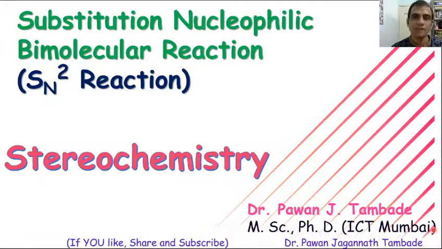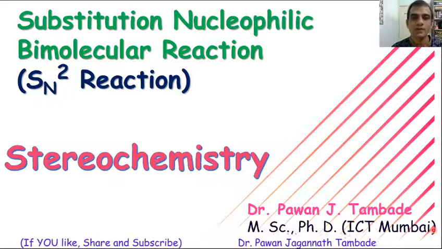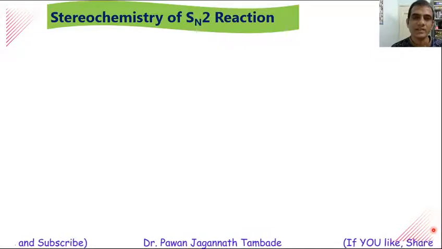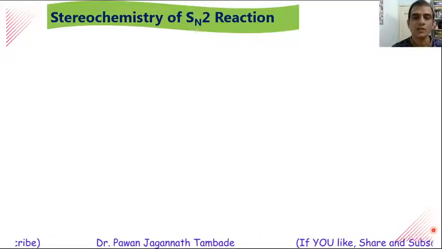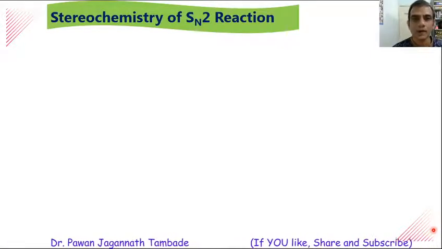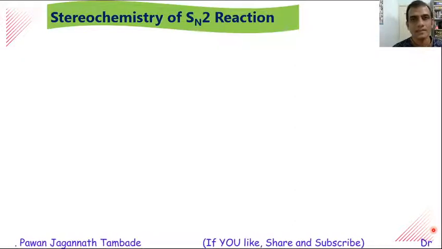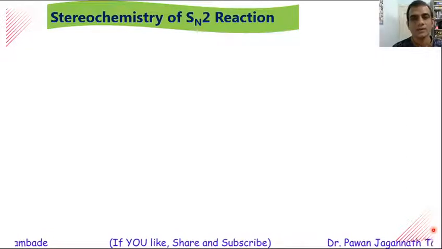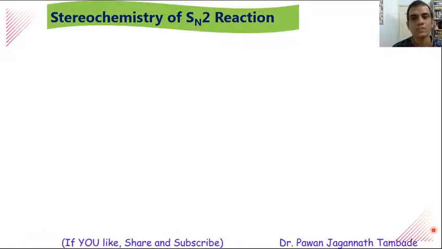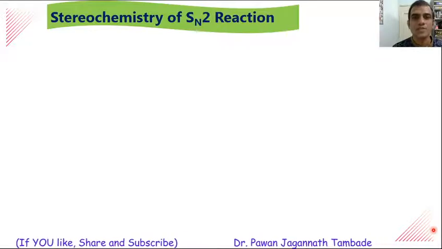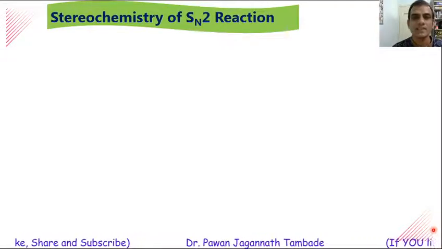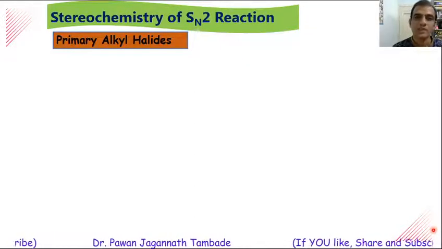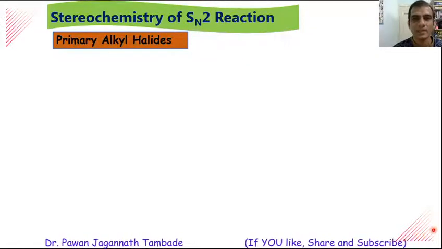In this video lecture, we will see the stereochemistry of the SN2 reaction. Dear friends, we know that the SN2 reaction is normally shown by methyl halides, primary alkyl halides and secondary alkyl halides. First of all, we will see which of these possible substrates can show differences in stereochemical outcomes. So first, we will consider methyl halides and primary alkyl halides.